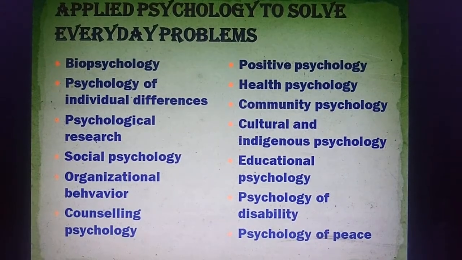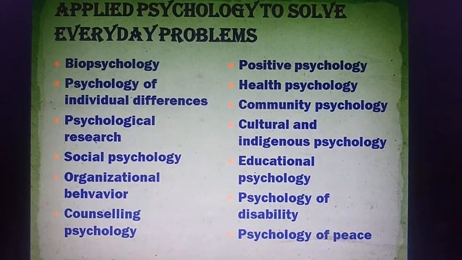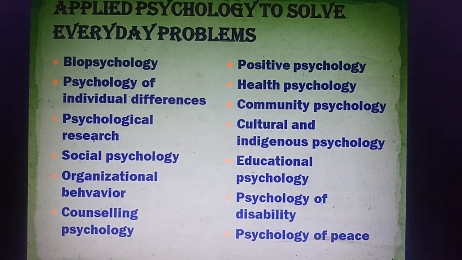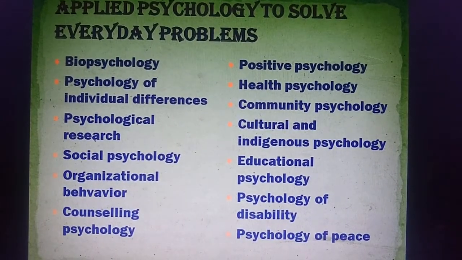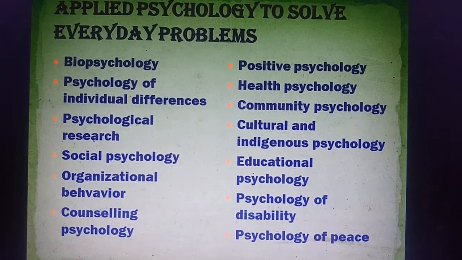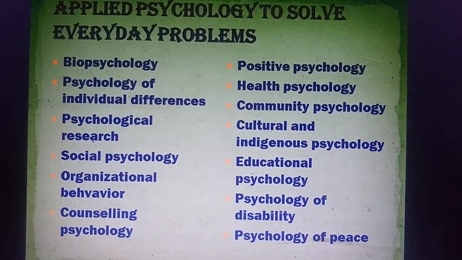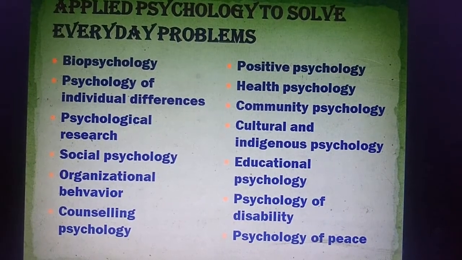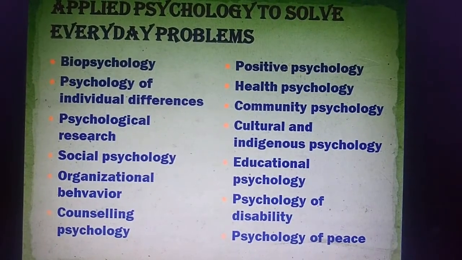Next thing is social psychology, these are the persons who are studying behavior in terms of society, how society is influencing our behavior. Next thing, organizational behavior, how a person behaves in an organization, what can be done to improve the productivity of a person. Next thing is counseling psychology.